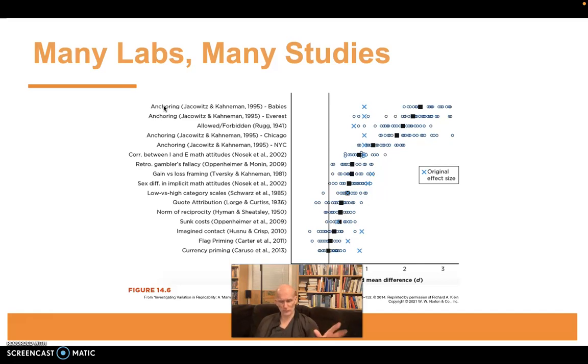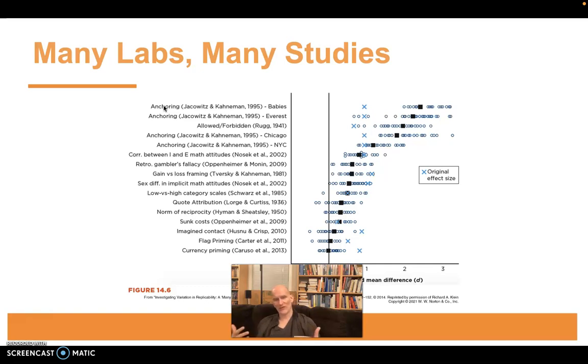Right? So one group of people was asked, fewer than 50,000 babies are born per day in the United States. How many babies do you think are born in the US each day? The other half were asked, more than 100 babies are born per day in the United States. How many babies do you think are born in the US each day? Right? So one group was primed with fewer than 50,000. The other group was primed with more than 100.